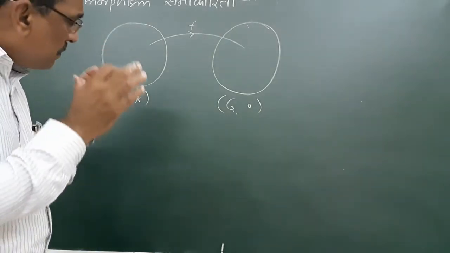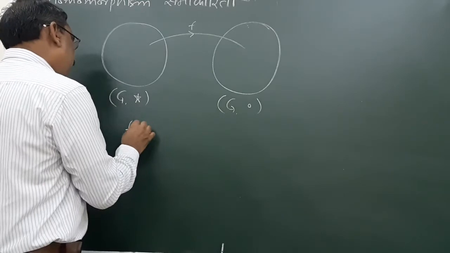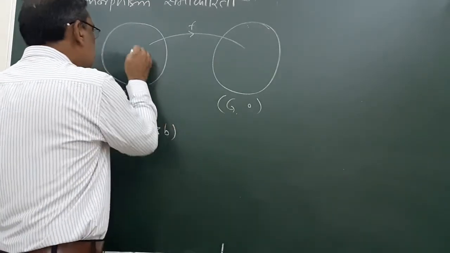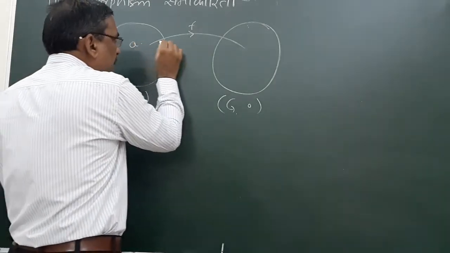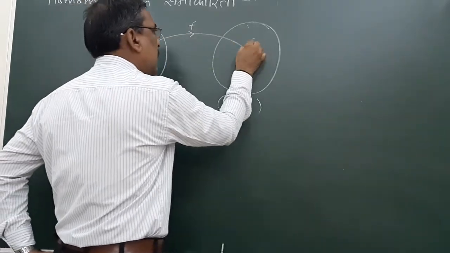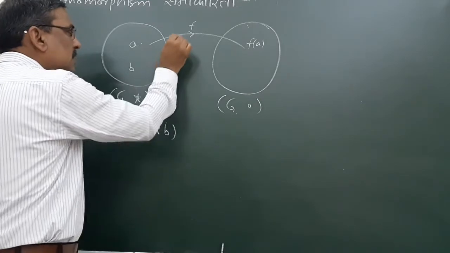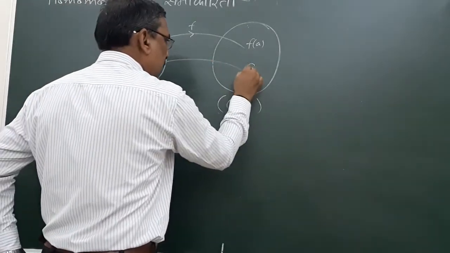And if this mapping satisfies the property for F A operation B, means A is the element of this one, under the map of F, image of A is F A. And B is another element of this group and F image of B is FB.